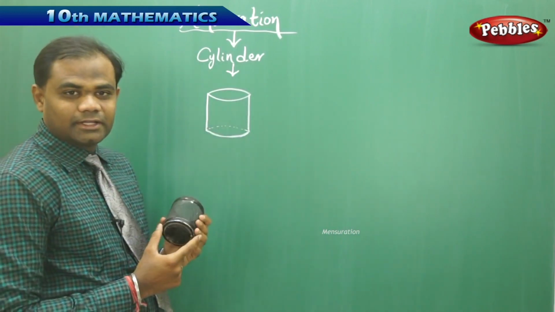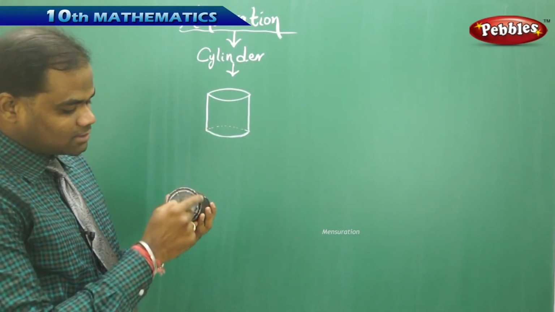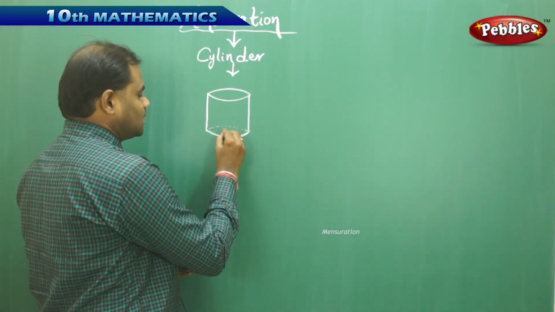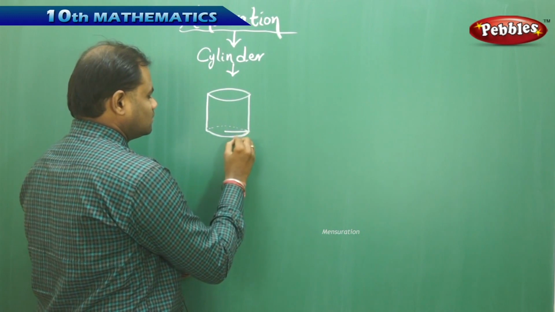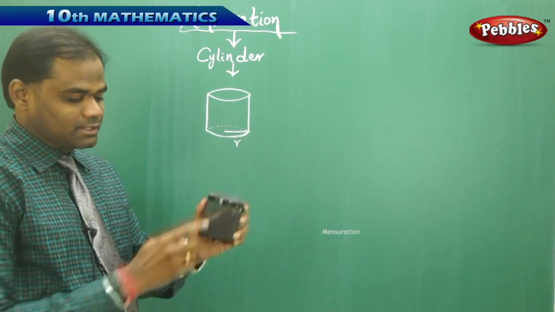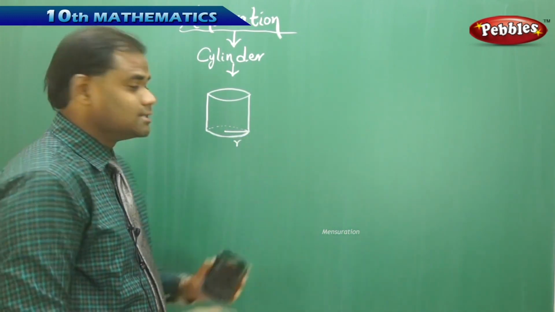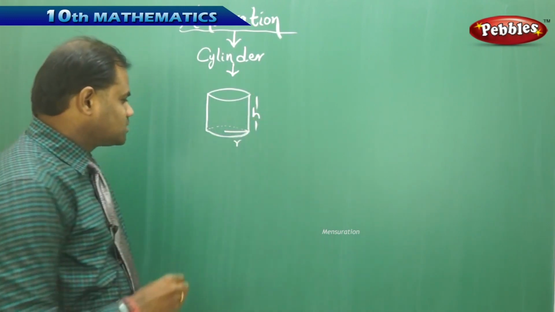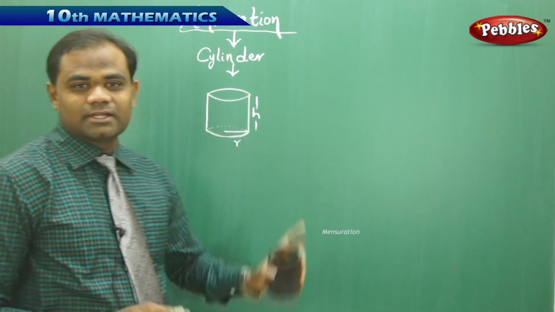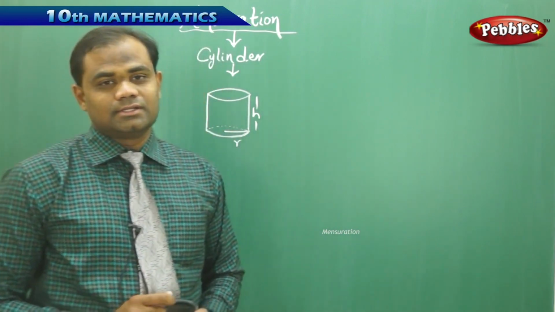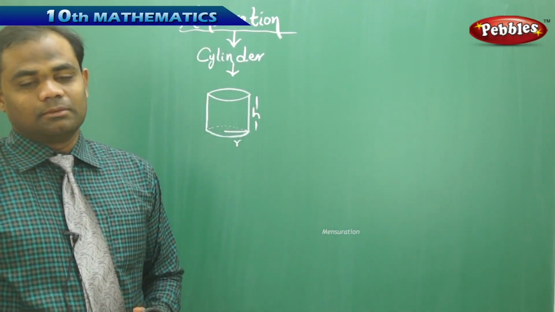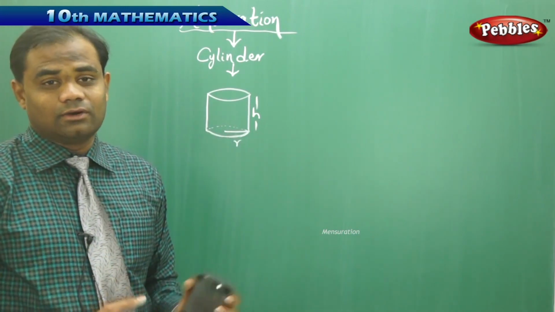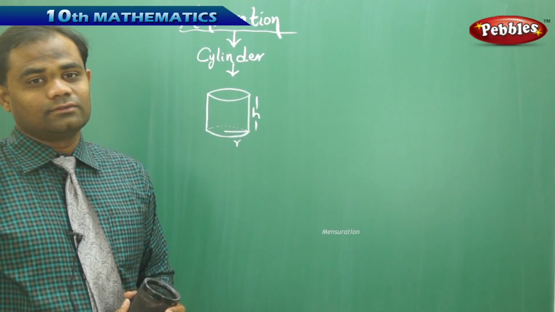Let me say the radius of this circular region is R, and the height of the cylinder is H. Now based on the radius and the height, let's see how we can find the lateral surface area and the total surface area of the cylinder.